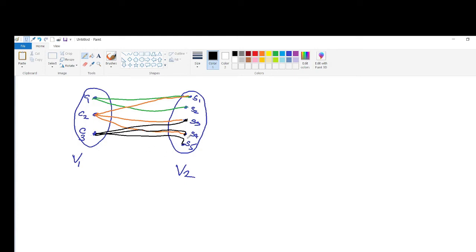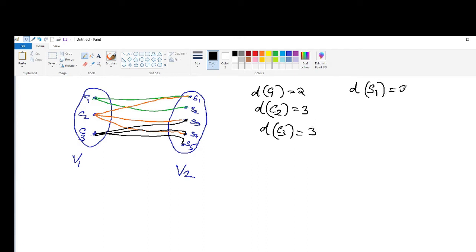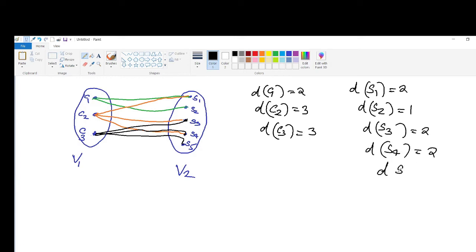Now here you can see that degree of C1 is equal to 2, degree of C2 equal to 3, degree of C3 equal to 3, degree of S1 is 2, degree of S2 is 1, degree of S3 is 2, degree of S4 is 2, and degree of S5 is 1.